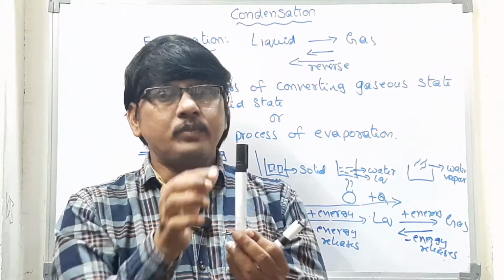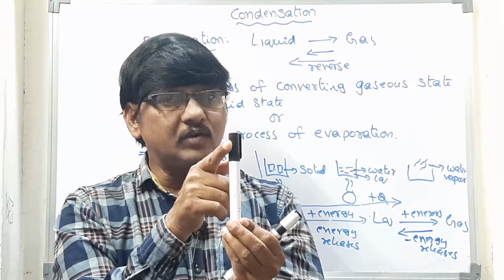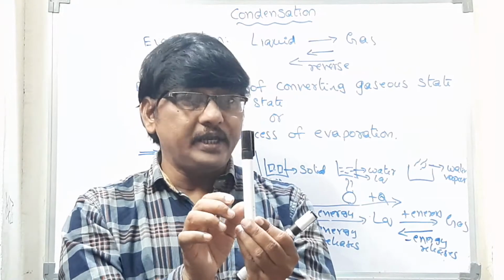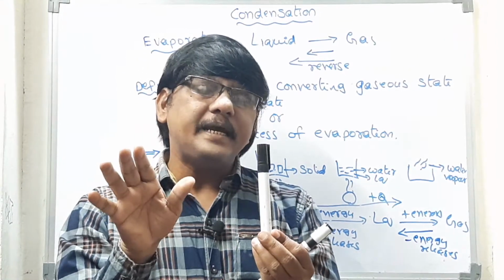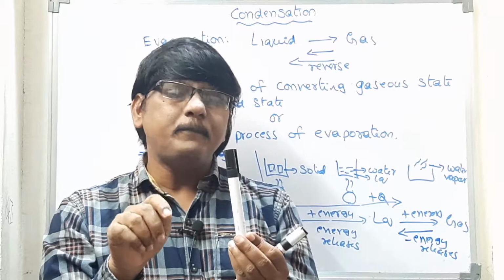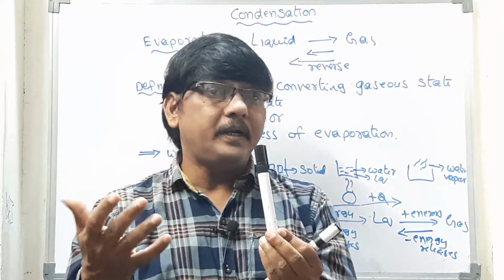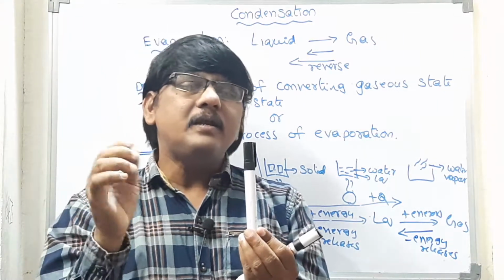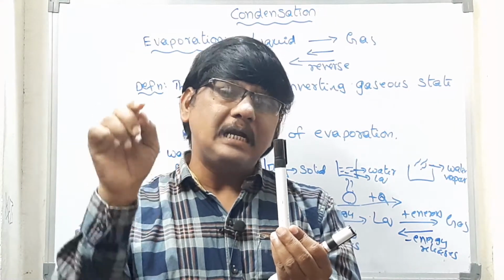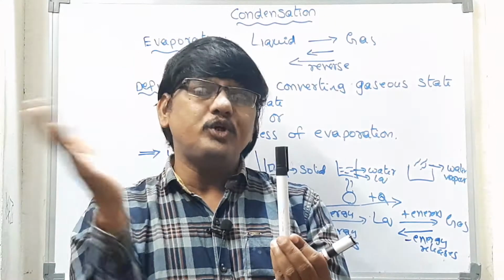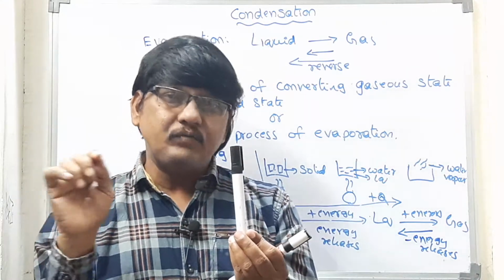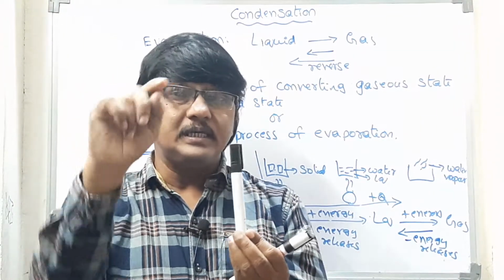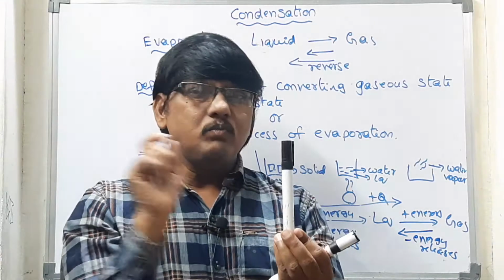Now let's discuss. This cool drink bottle has a surface and walls that are very cool. And what is present in the atmosphere? Water vapor, in the gaseous state. What are these water vapor molecules doing? Are they stable at one position, or randomly in motion? According to the kinetic theory of gases, the molecules are randomly in motion, so these water molecules in the gaseous state move randomly in all directions.